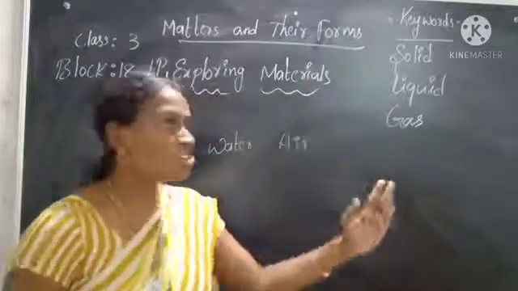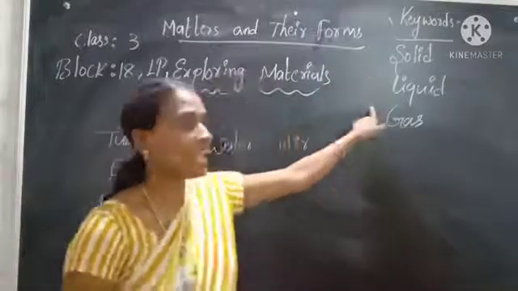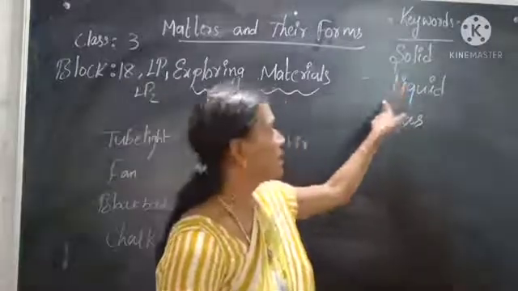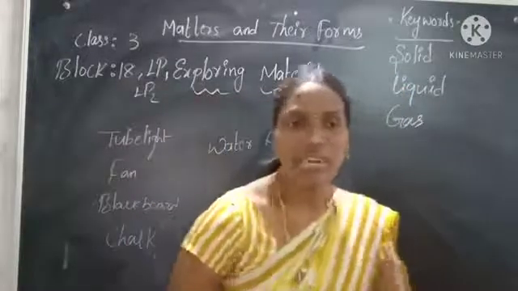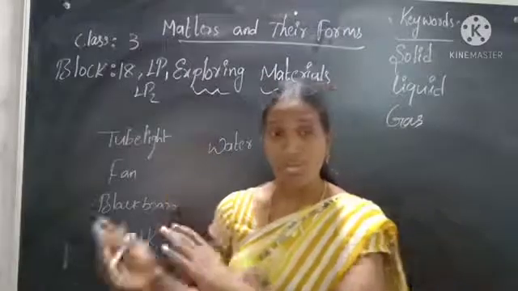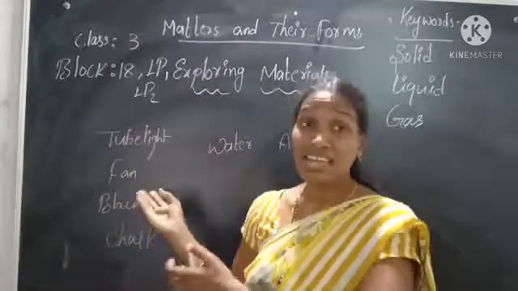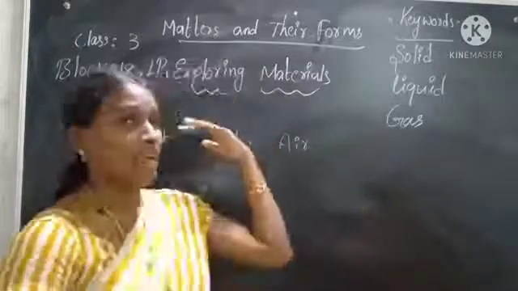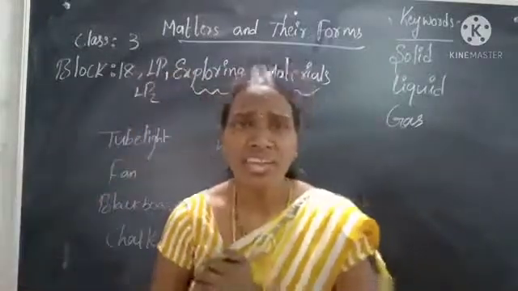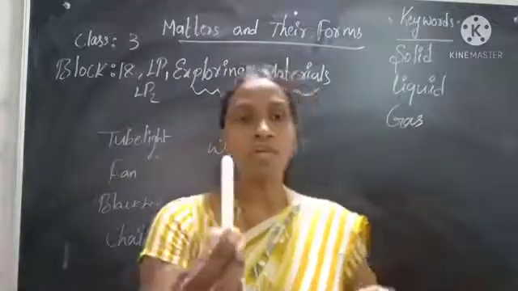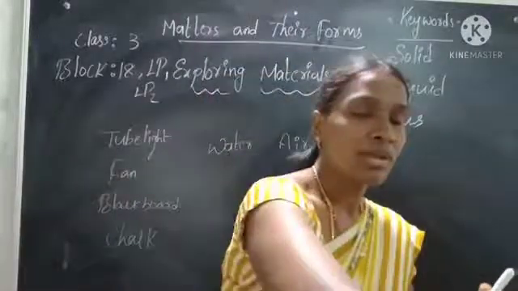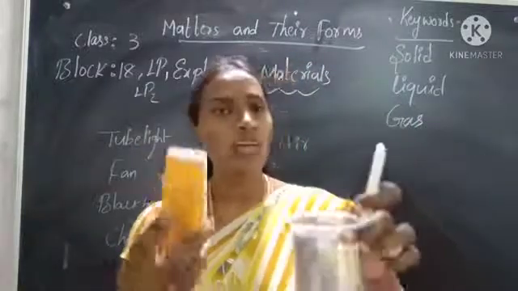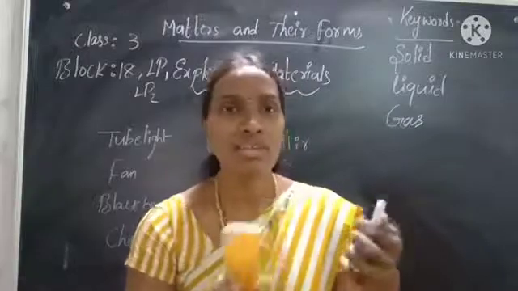See the keywords, children? Solid, liquid, gas. See the keywords once again: solids, liquid and gas. These are the keywords for today. I can see so many things like the tube light, fan, lamp, and water. I have water with me, and air. Can you find any differences between them? I have a chalk piece, a sharpener, and a duster. And I have water. Did you observe any changes between these objects?